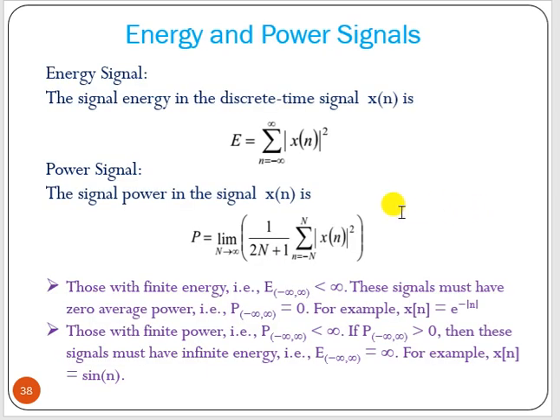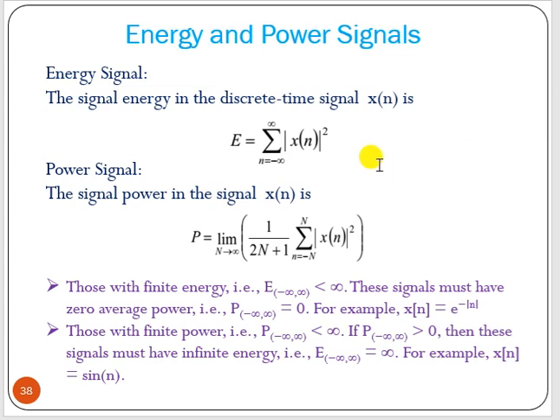Now energy and power signal. The energy of a discrete time signal x of n is given as the square summable of the magnitude, that is, n goes from minus infinity to plus infinity, summation of the magnitude of x of n whole square. So x of n is the magnitude of the amplitude, mod is there. Amplitude square, if you sum from minus infinity to plus infinity, that is the energy.